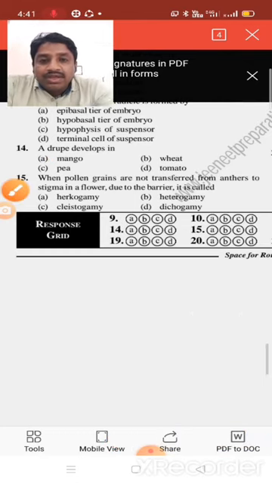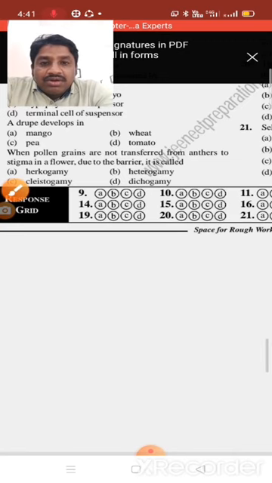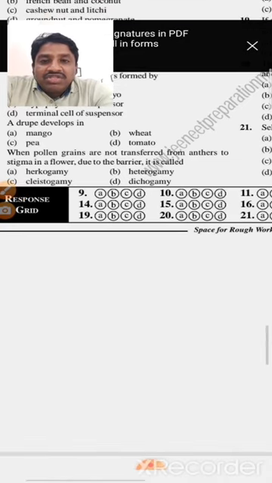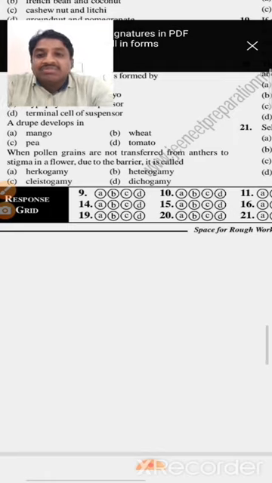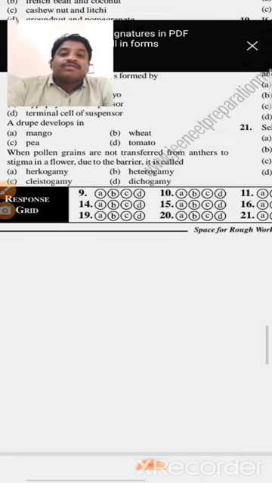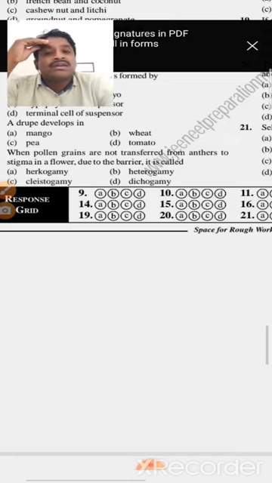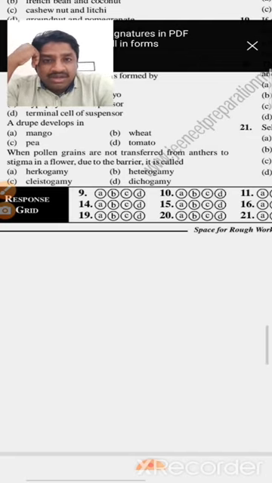Next, when the pollen grains are not transferred from anther to stigma in a flower due to a barrier, it is called, once again see, the pollen grains are not transferred from anther to stigma due to the flower. This is one of the inbreeding devices, and we call it hercogamy.